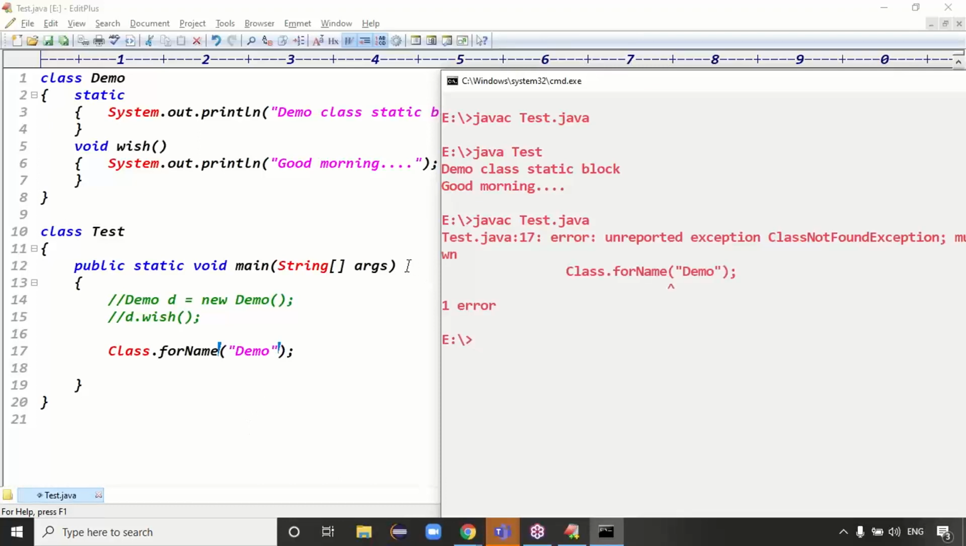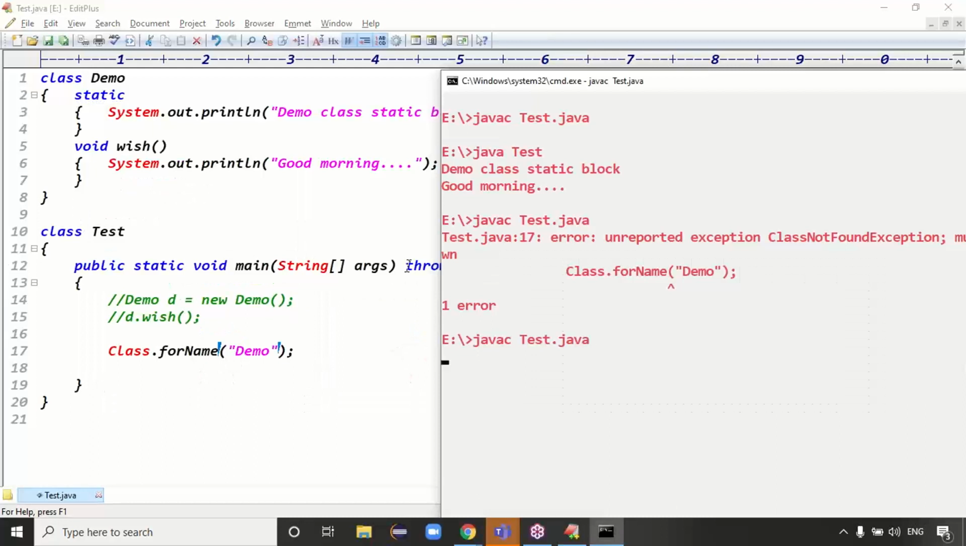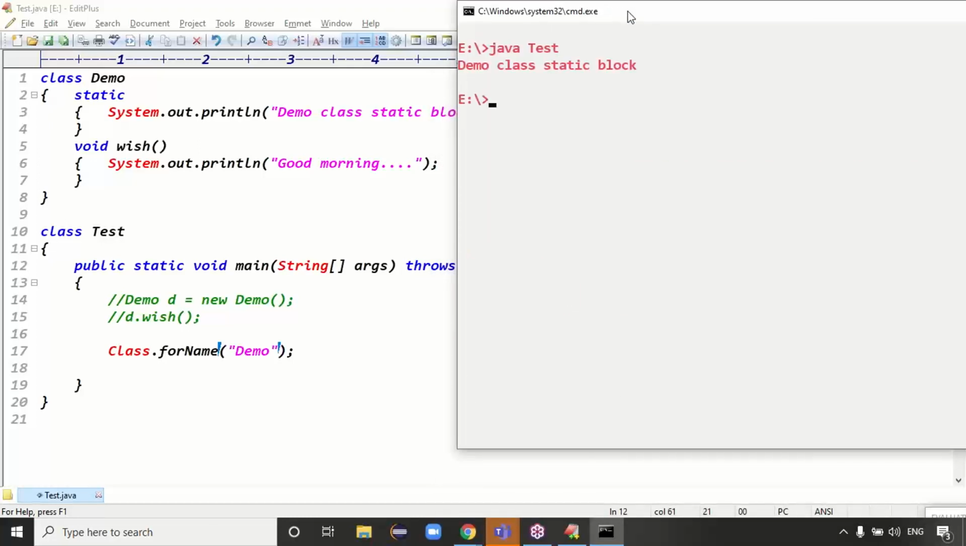Oh, it gives some exception, guys. To handle that exception, simply write the throws keyword. Throws Exception, right? That's it. If you write throws Exception, javac Test.java, the code is compiled fine. The Java class is called Test class. See, guys, is the class loaded or not? Guys, the Demo class is loaded, right? Because the Demo class is loaded, that's why the Demo class static block is executing, right?